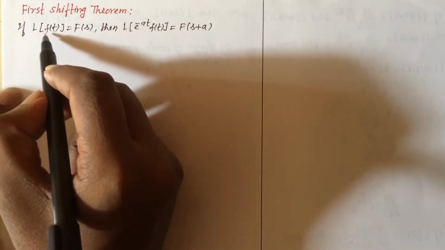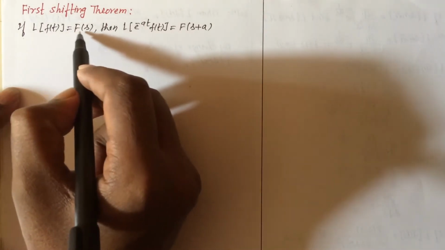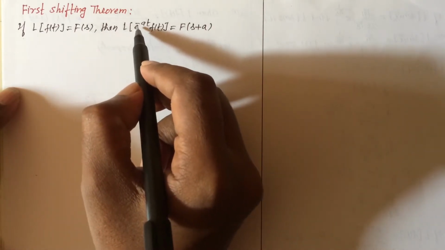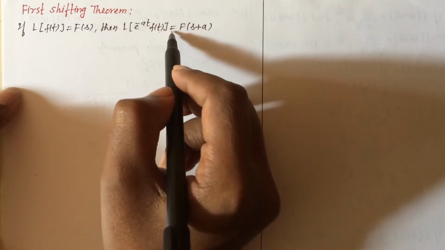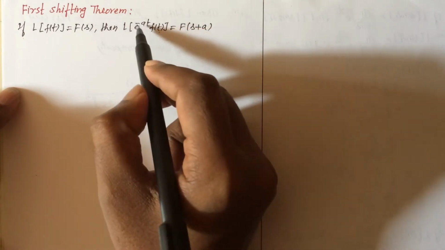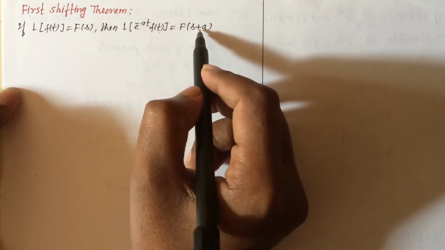If Laplace transform of the given function f of t equal to f of s, then Laplace transform of e raised to minus at f of t equal to f of s plus a. If here minus sign, then here will be plus.